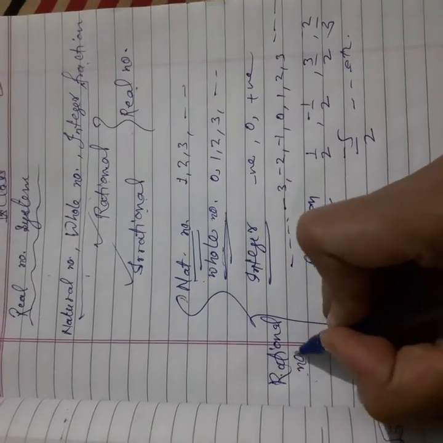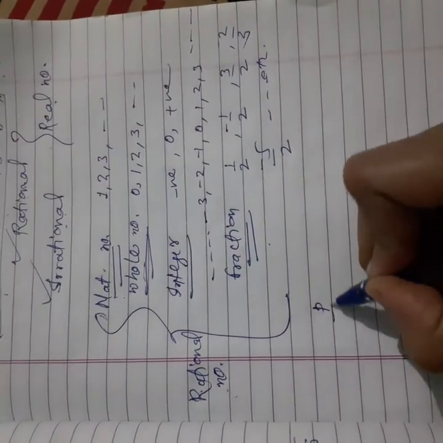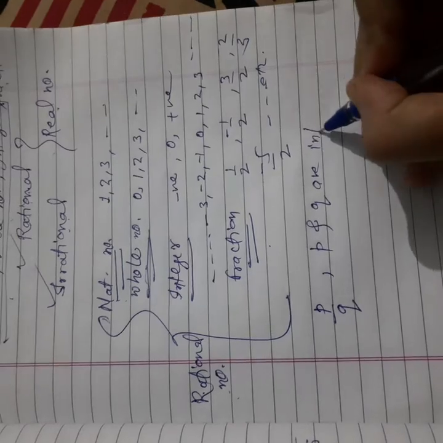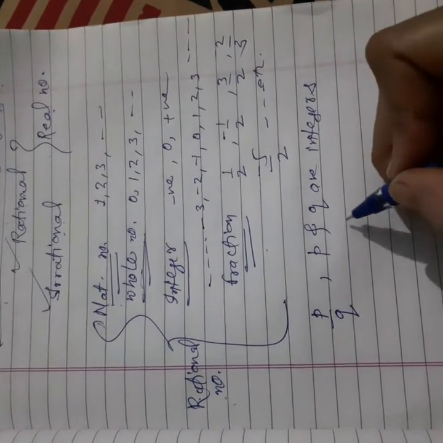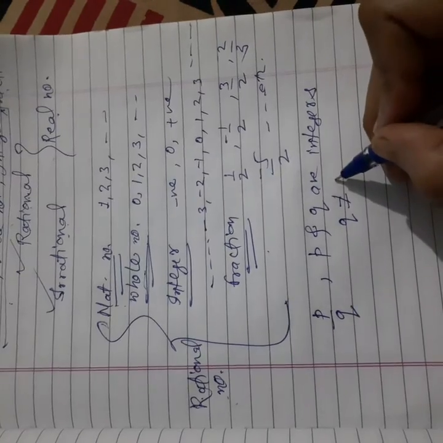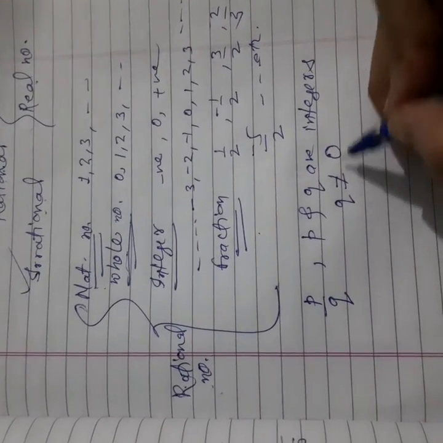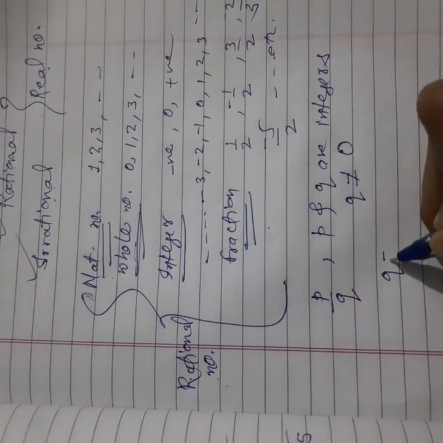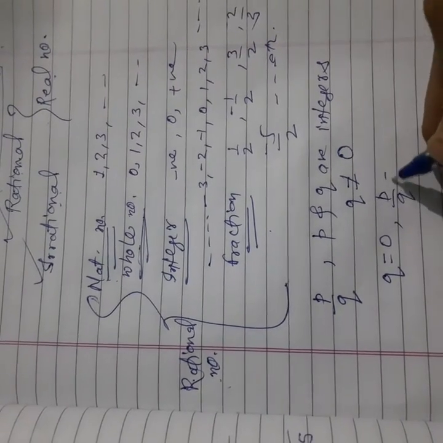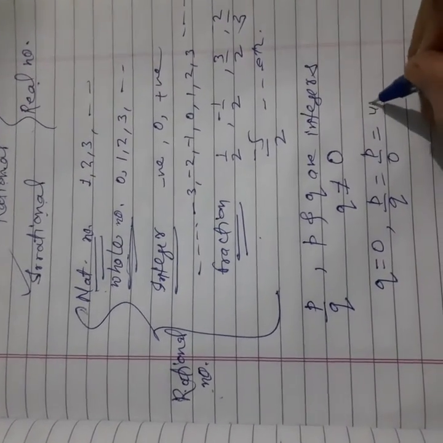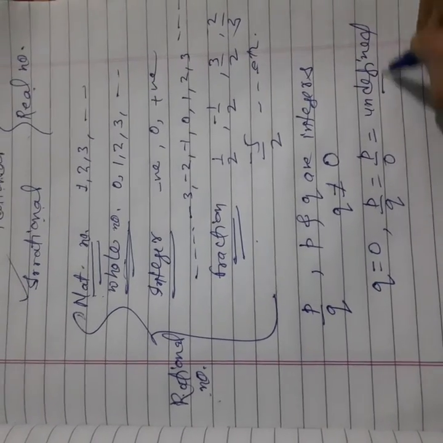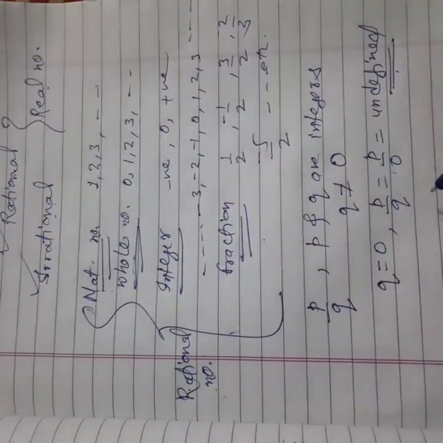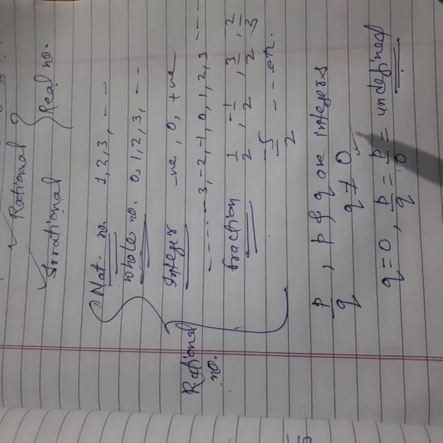That's why we can define a rational number as a number which can be written in p by q form, where p and q are integers. There is an extra condition that q is not equal to 0. Why is the condition q not equal to 0? Because if q is equal to 0, then p upon q will be p upon 0, and this is undefined. And for a number which is undefined, how can we say that it is rational or irrational? That's why we have put the condition q not equal to 0.